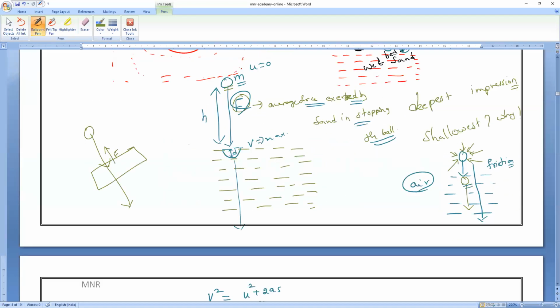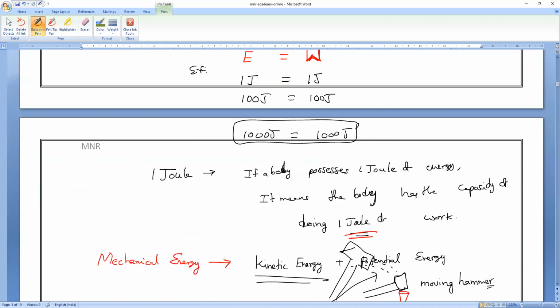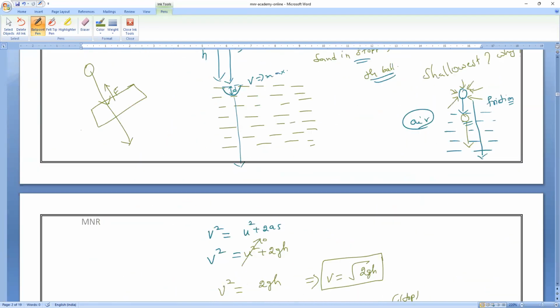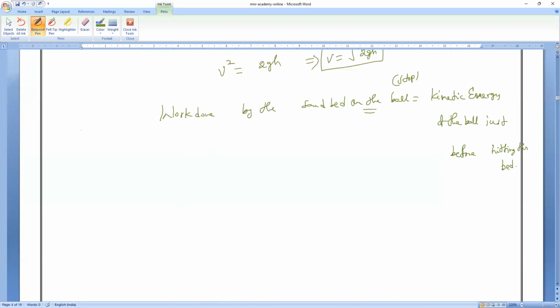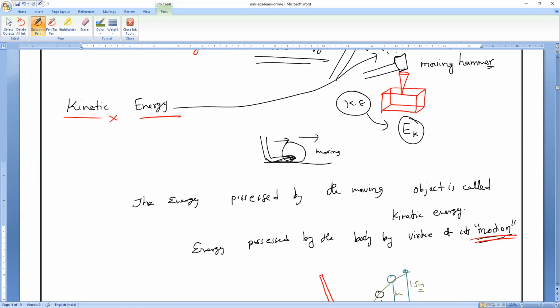That is what we used to call a work done. Because we all studied in today's class, energy possessed by the body is equals to what? Work done by the body. So whatever the work done by the sand bed on the ball to stop that ball is equals to the kinetic energy of the ball just before hitting the bed. So I will say work done is equals to force into displacement. I forgot to teach you the formula. Later we'll go for the derivation.